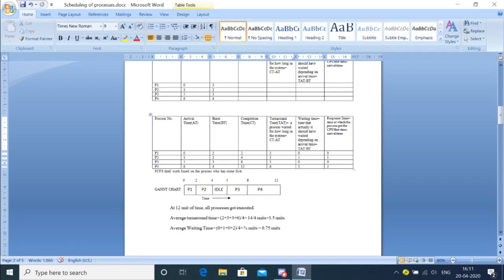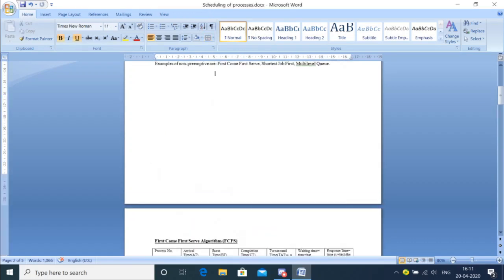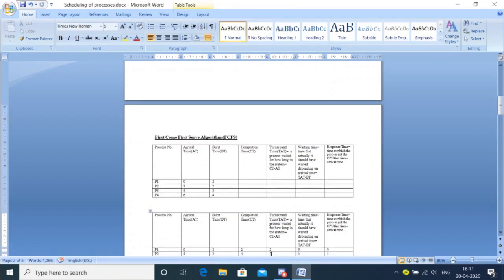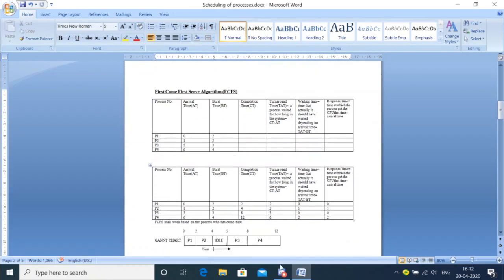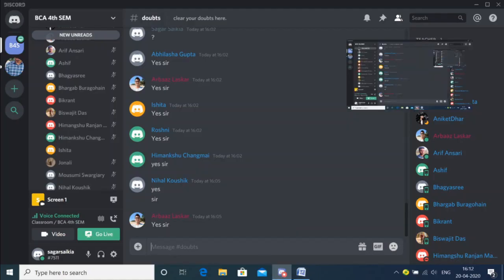Similarly, someone may ask you to find the average waiting time. So how will I do it? I'll add all these values and divide by 4, the number of processes. So I get 3 by 4 units, and that is 0.75 units. So this is how the first come first serve algorithm works. Is it clear so far, the working and the Gantt chart? Please type in the comment section.